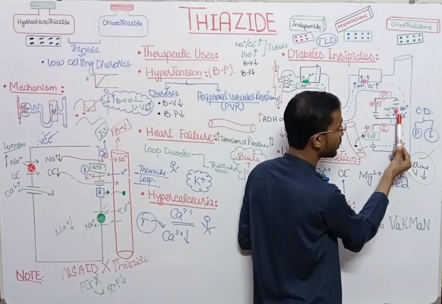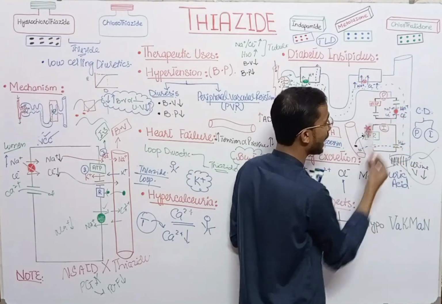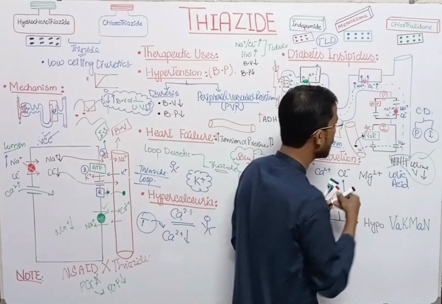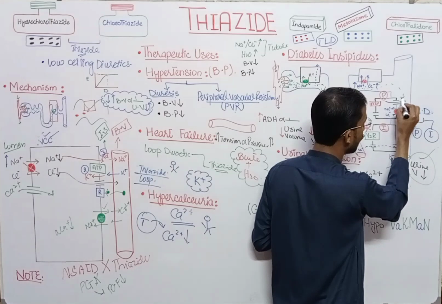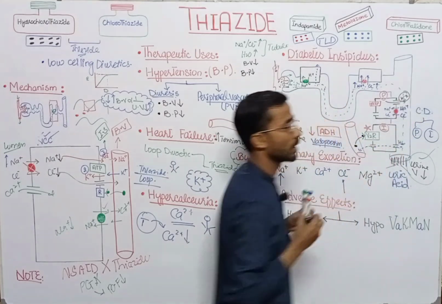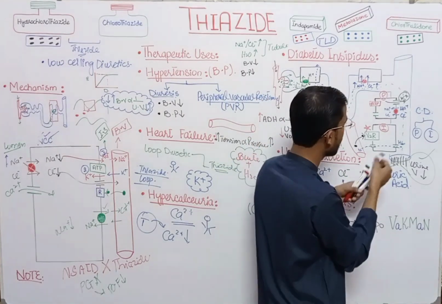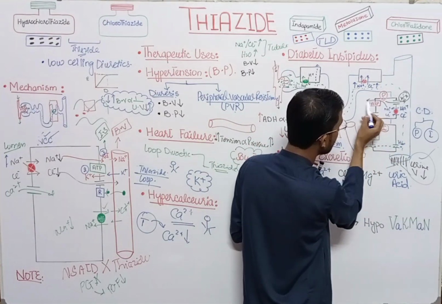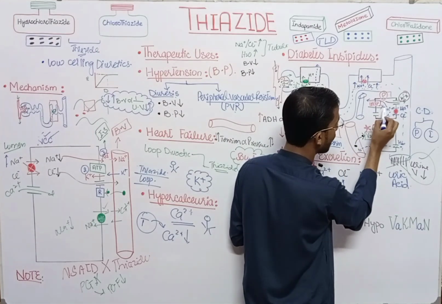Sodium and chloride are present in high concentration in the tubule. When they move inside, along with that the potassium moves outside. Sodium moves into the blood through the sodium potassium pump, and potassium moves inside.